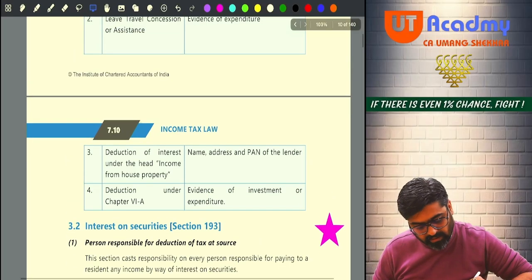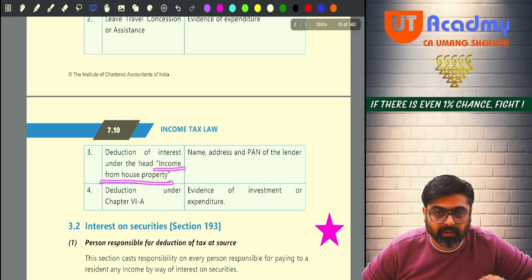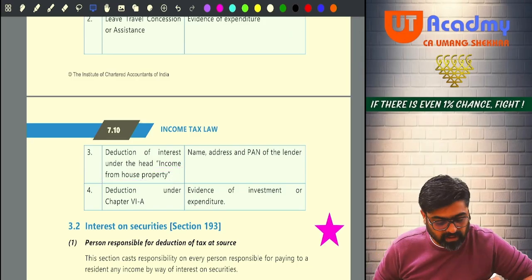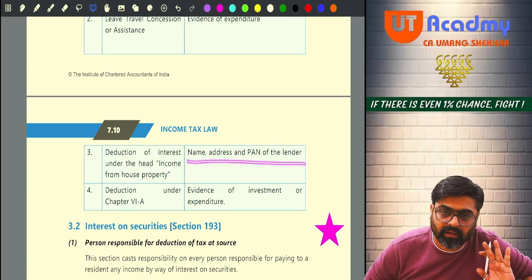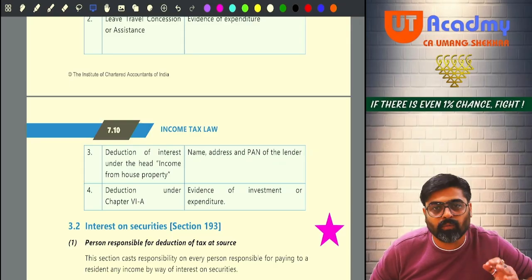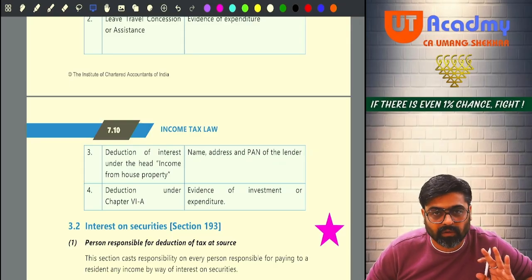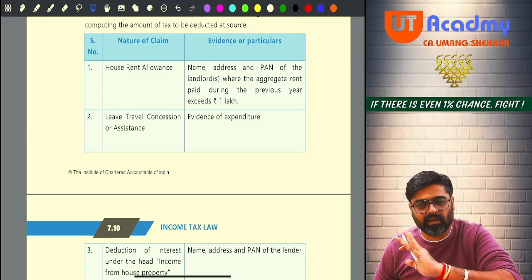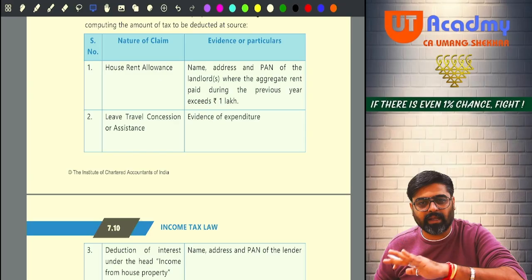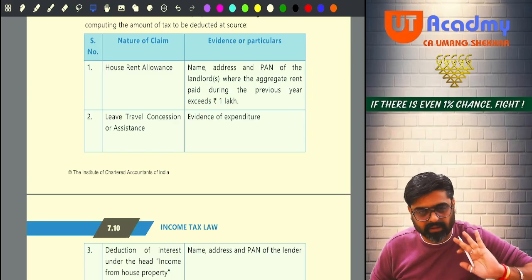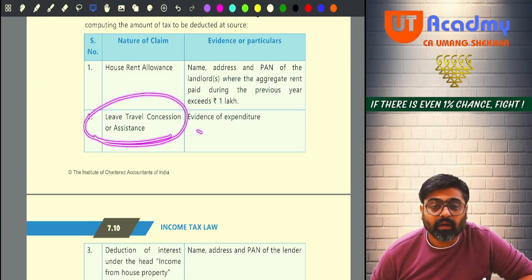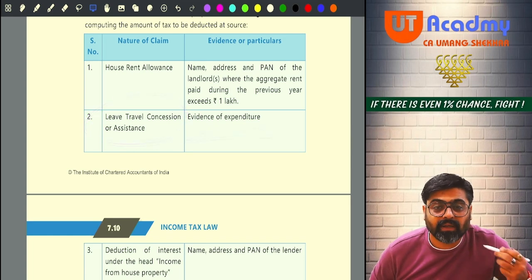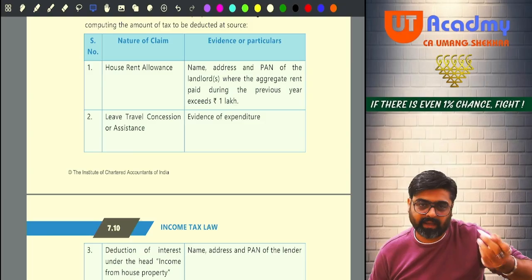Okay. Then interest from house property. Because of that, there is a loss. Then the details of the lender, name, address, PAN, etc. From whom you have taken the housing loan. Yes or no? How much? Repayment schedule. Definitely, if you are giving that repayment schedule, so ultimately it takes care of name, address, PAN, etc. of the lender. Okay. LTC. What is the expenditure on the travel which you are doing by taking the LTC?